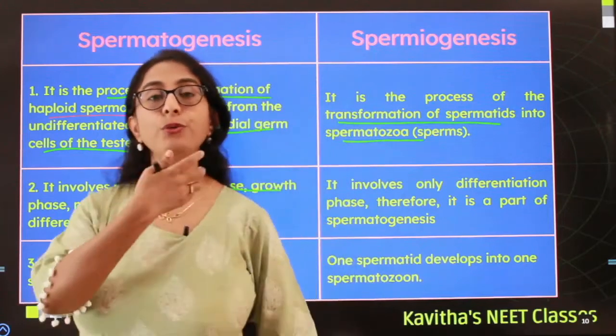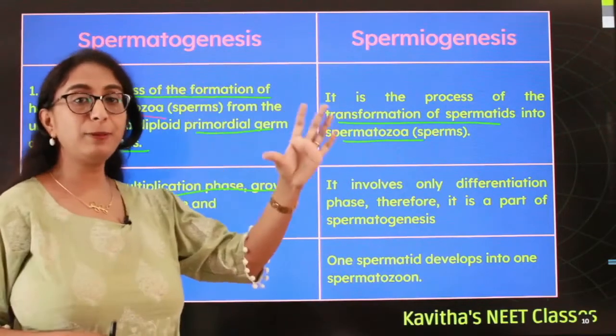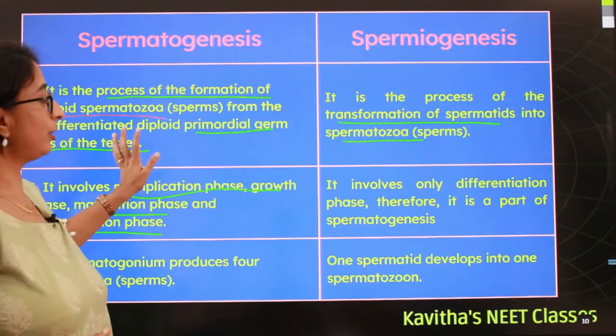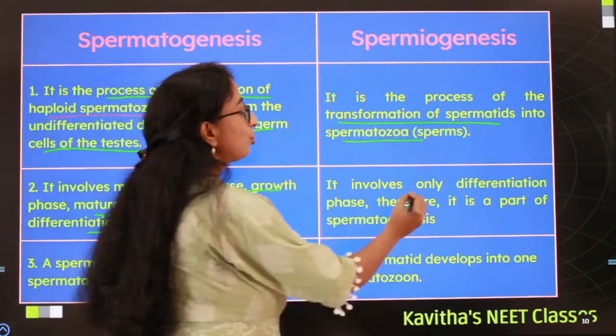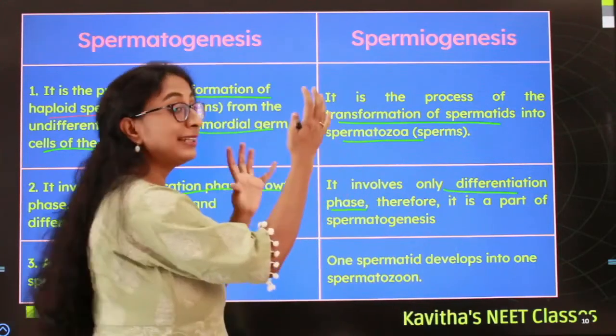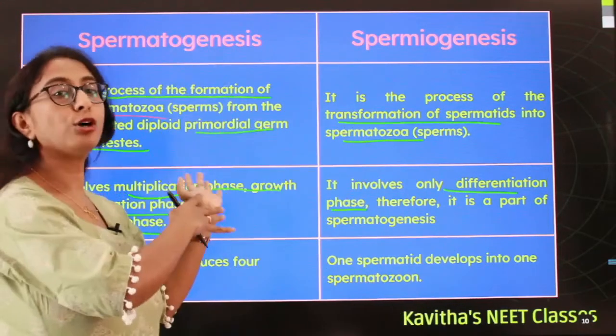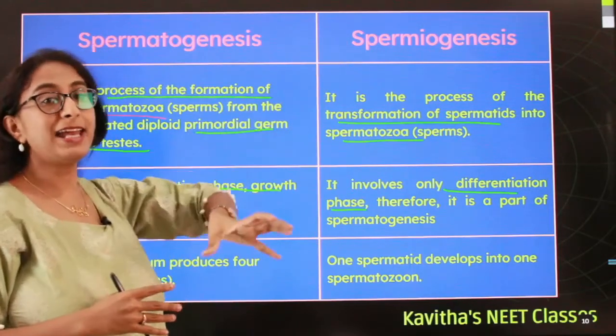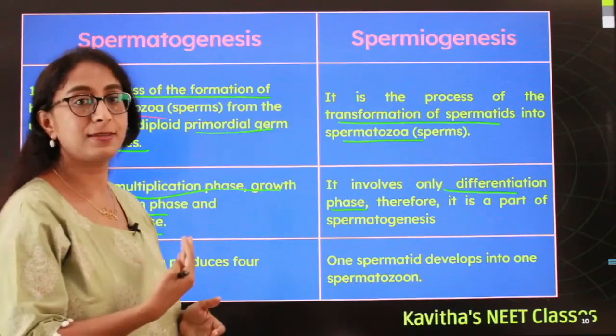I even showed you the different phases, that is the multiplication phase, growth phase and the maturation phase which happen during spermatogenesis, whereas here there is only one stage, that is the differentiation phase, and therefore spermiogenesis is a part of spermatogenesis. So spermiogenesis is the last stage of spermatogenesis, right?